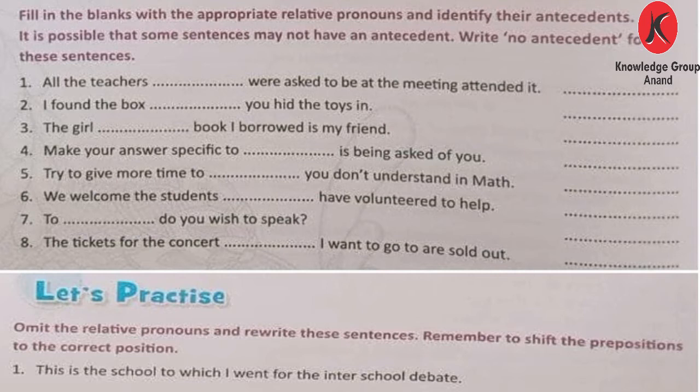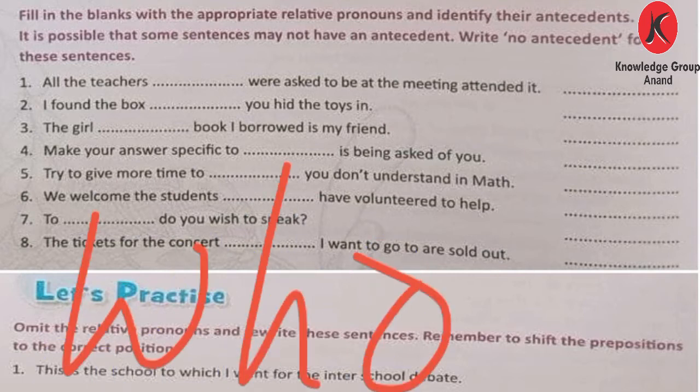Number 6, we welcome the students dash have volunteered to help. Who have volunteered to help, and who is the antecedent? Students. Okay, you have to write students in the blank.